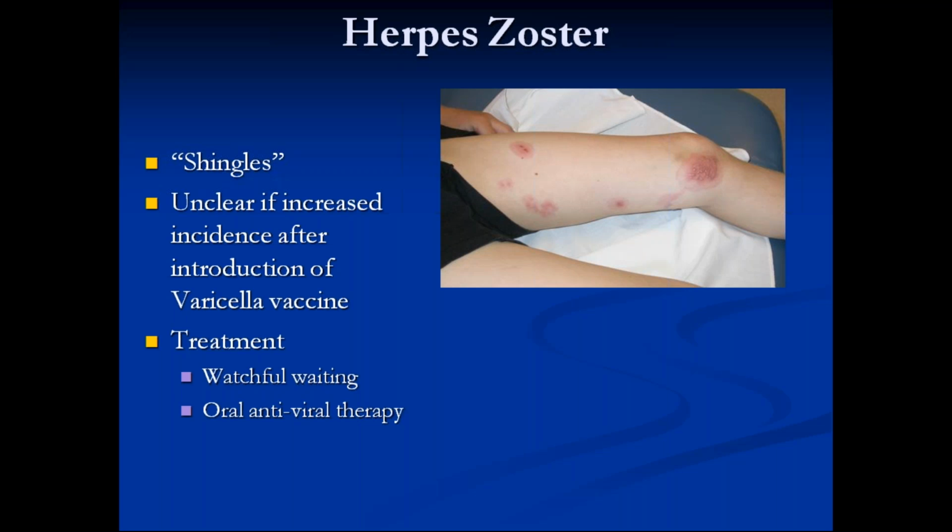Children with herpes zoster will have had an episode of varicella in the past. After that, the virus stays dormant in the ganglia, and then when there is stress or any kind of immunosuppression, the virus gets activated and presents as a dermatomal rash.